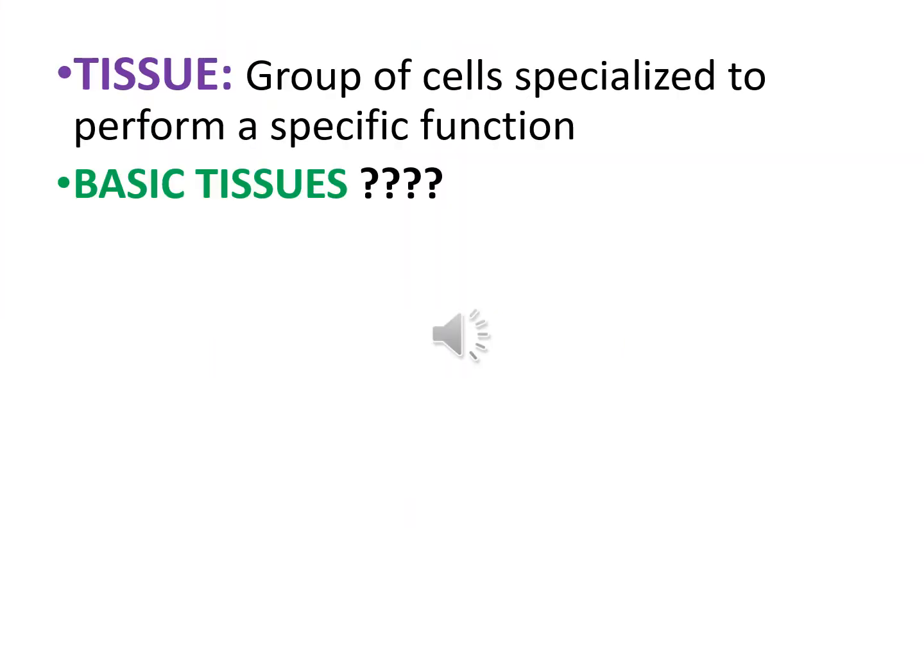First of all, you must all know what is the definition of a tissue. You have been doing it from grade 5, I guess. Tissue is a group of cells specialized to perform a specific function. This is a general definition of a tissue. So what are the basic tissues of the body? Can you recall the basic tissues of the body? I can give you a hint. There are four basic tissues of the body.